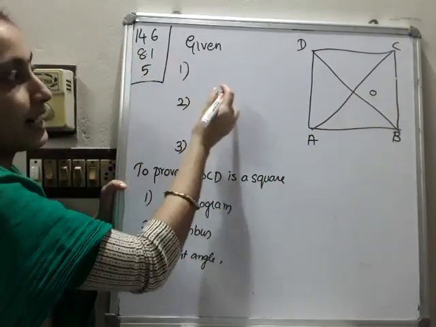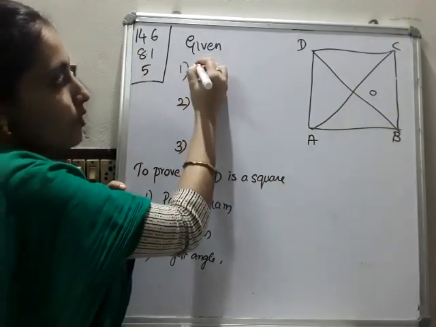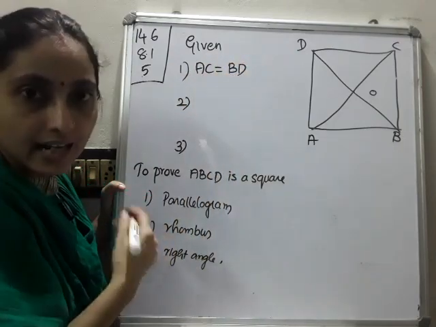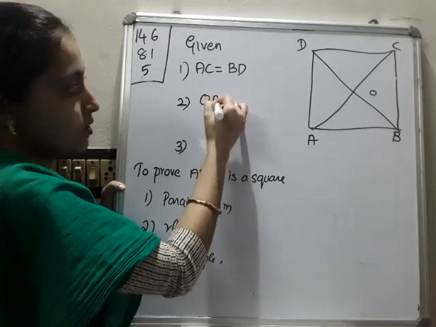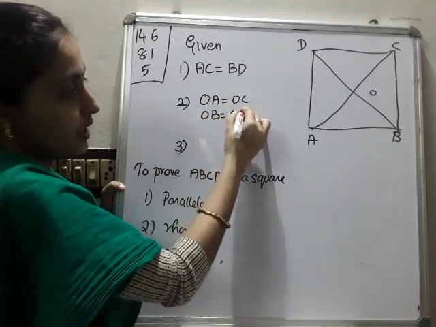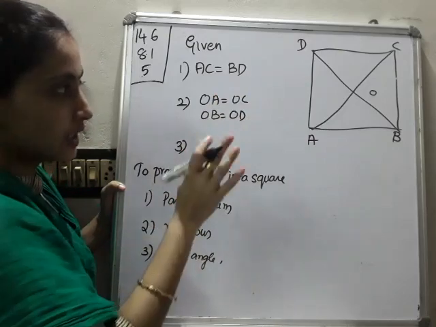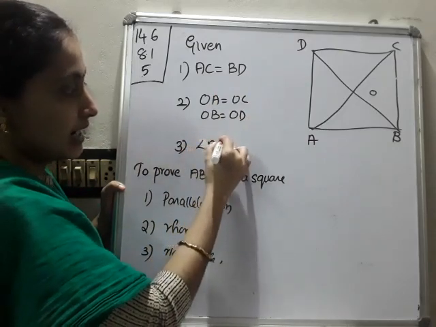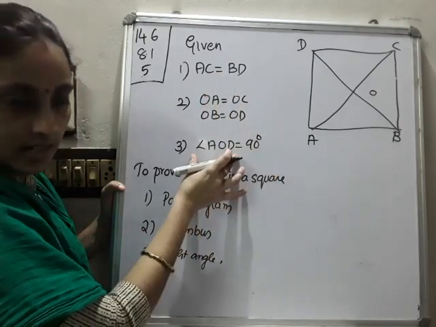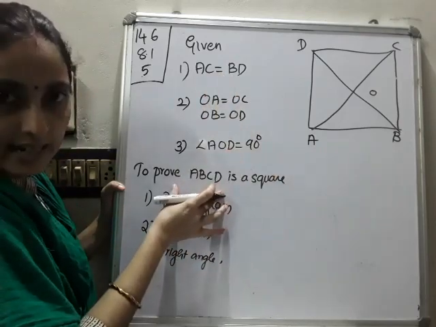So what are the given conditions? Diagonals are equal, that is AC is equal to BD. Second one, diagonals bisect each other, that is OA is equal to OC, then OB is equal to OD. That is already given. Third one, the angle is 90 degrees, that is angle AOD is equal to 90 degrees. These conditions are given. You have to prove it is a square.